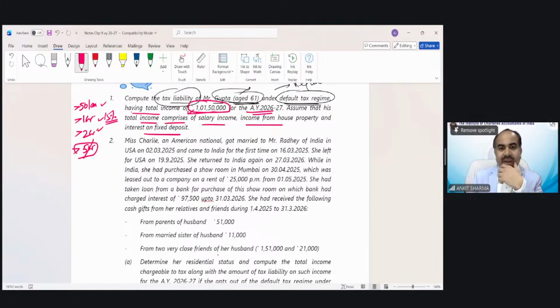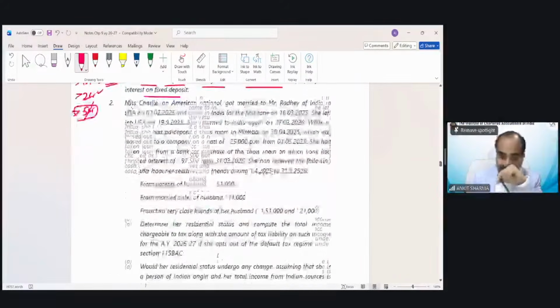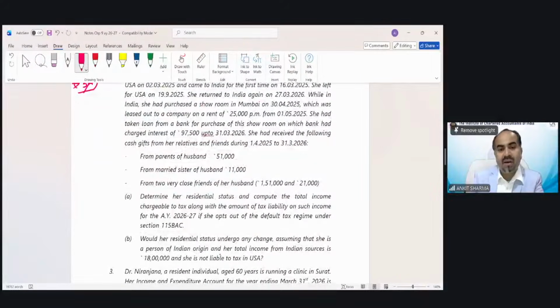Miss Charlie, an American national, got married, etc. And the requirements say, point A, determine her residential status and compute the total income that would be chargeable to tax along with the amount of tax liability. So we have to calculate the tax liability, we have to calculate the total income on such income for assessment year 26-27, if she opts out of the default tax regime. So point A requires you to calculate total income and tax under the optional tax regime.